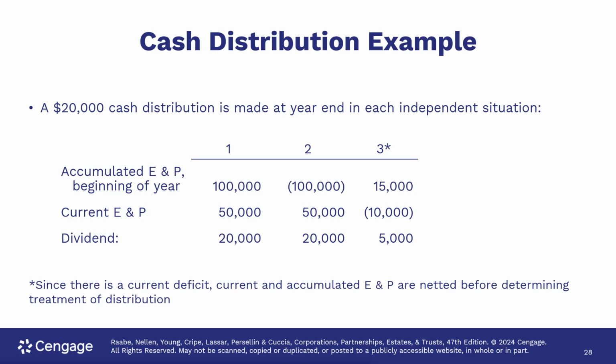Here's a cash distribution example. A $20,000 cash distribution is made at year end in each independent situation. So you can see the table here. We're not going to read through each one. We have the accumulated earnings and profits at the beginning of the year, the current earnings and profits, and what is treated as a dividend. On 3, since there's a current deficit, current and accumulated earnings and profits are netted before determining the treatment of the distribution.